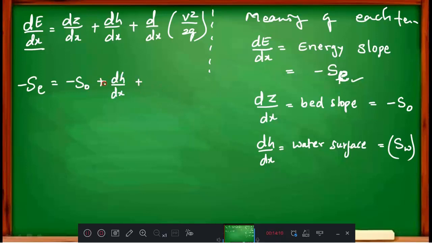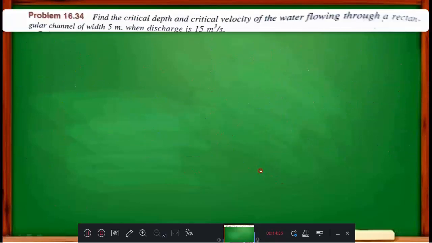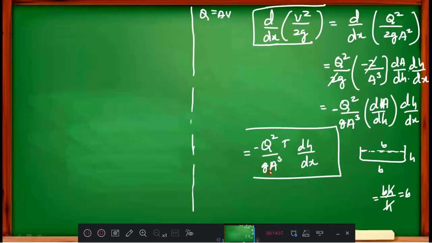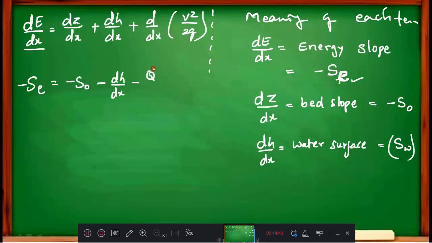Everything is minus here because everything is decreasing. So minus q square T divided by g a cube into dH by dx.